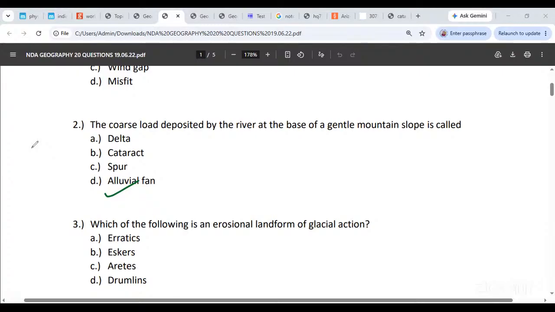What is a cataract? Remember the water used to jump, like you had rapids. If that was of a larger dimension, then that became a cataract. Spurs, remember I had shown you that picture of river rafting? I had said that because there is an outcrop of a harder rock embedded within softer rocks, the river jumps. If it jumps for a shorter distance, we call that a rapid. If it is a larger jump, then we call that a cataract. And what is the way to solve a cataract? To build a dam, level out the water. There will be no cataracts, so your ships are not jumping over the cataracts. Human beings can do that over rafts. That is an adventure sport.